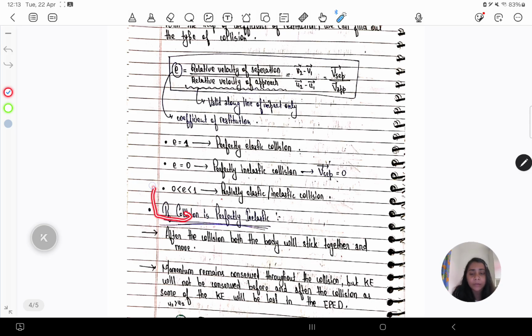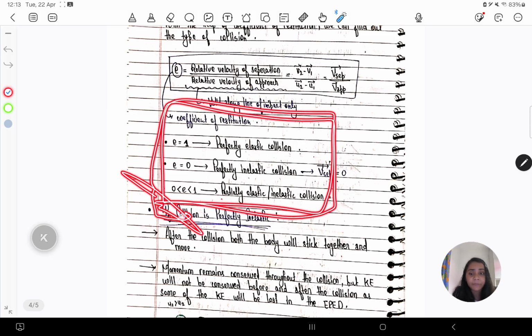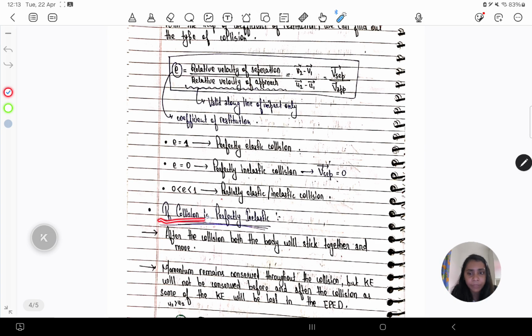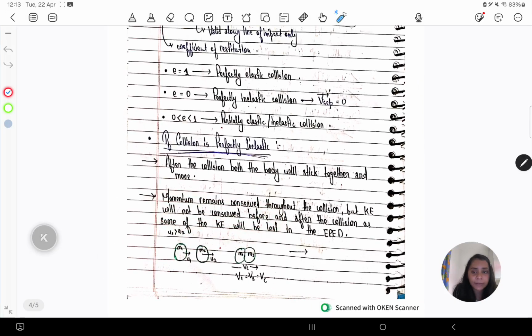So this coefficient of restitution basically helps us in finding whether the collision was elastic, inelastic, or partially elastic or inelastic, right? And what is this coefficient of restitution? It is basically the ratio of velocity of separation and velocity of approach. Now, let us talk about the case of perfectly inelastic collision. After the collision, both the bodies will stick together and move.